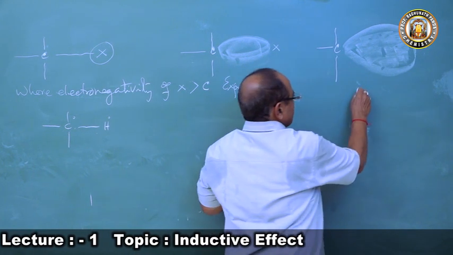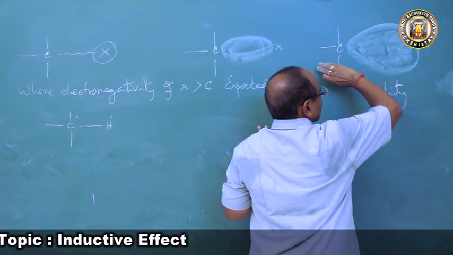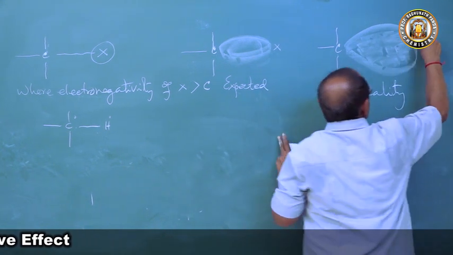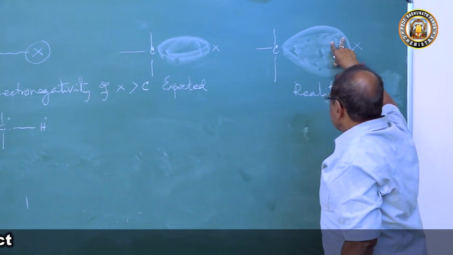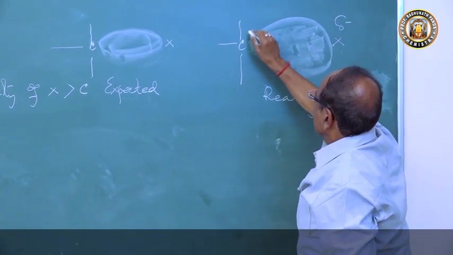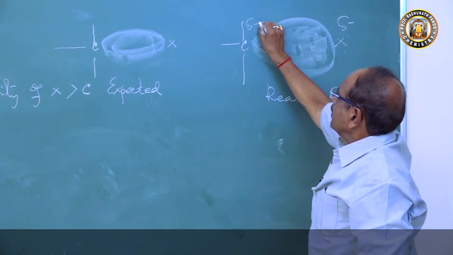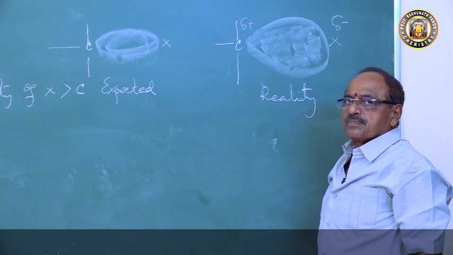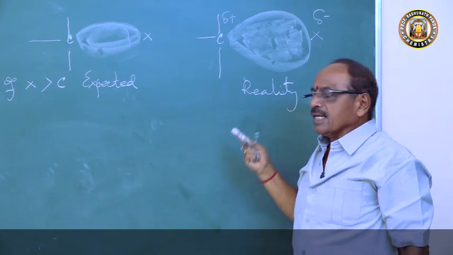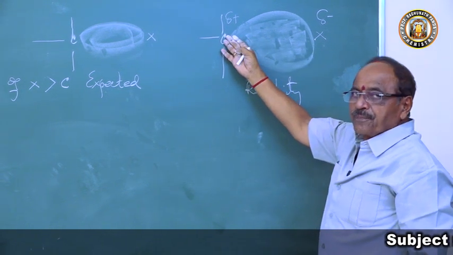So in reality, the electron cloud is more attracted towards X. That means X is nearer to the electron pair, so it will have a delta negative charge, and carbon is away from X, so it will have a delta positive charge. A fractional negative charge the X gets, and a fractional positive charge the carbon gets.